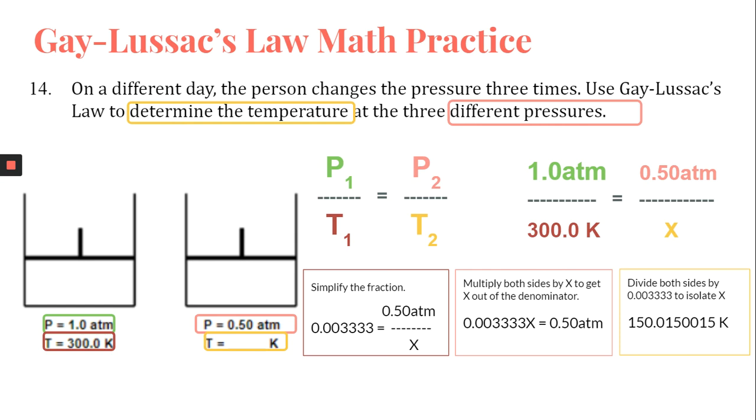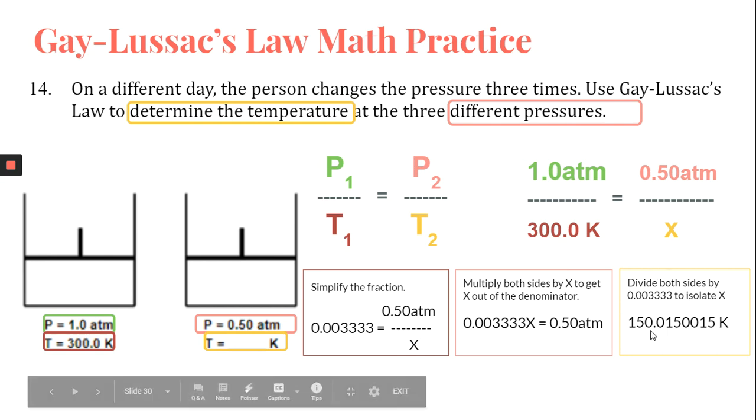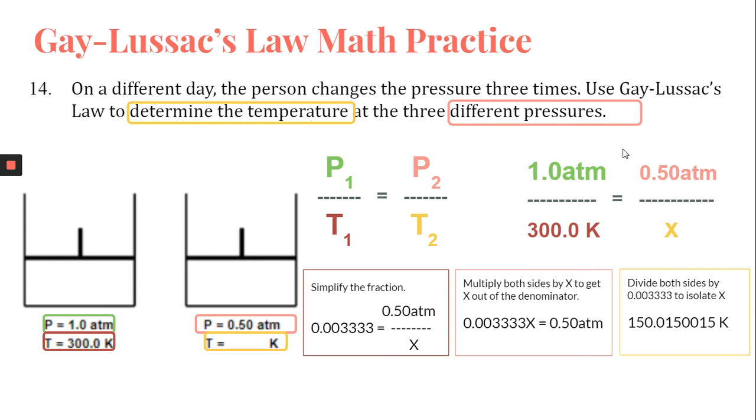It's very, very precise, but we really don't need all of those significant figures. If you look back at the equation, we only have 2 sig figs in this number, 2 sig figs in this number, 4 sig figs in this temperature. So our final answer needs to be rounded to 2 significant digits, the lowest number of significant digits given to us.